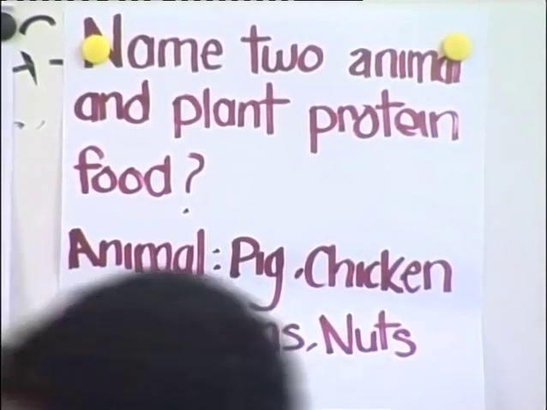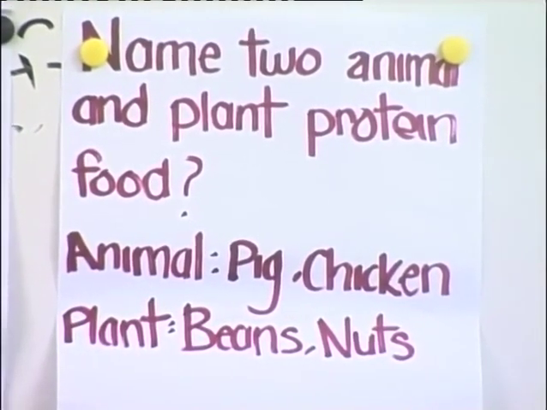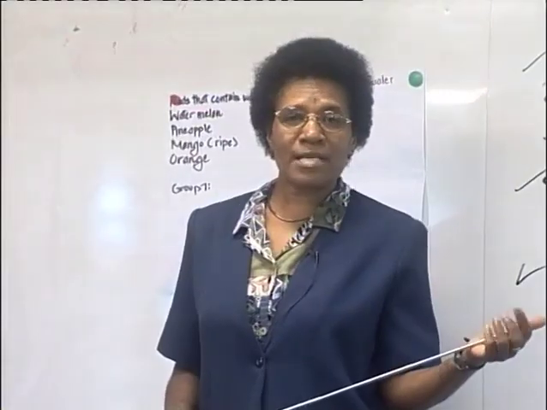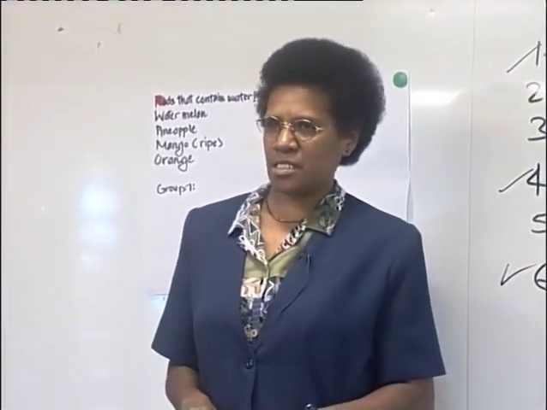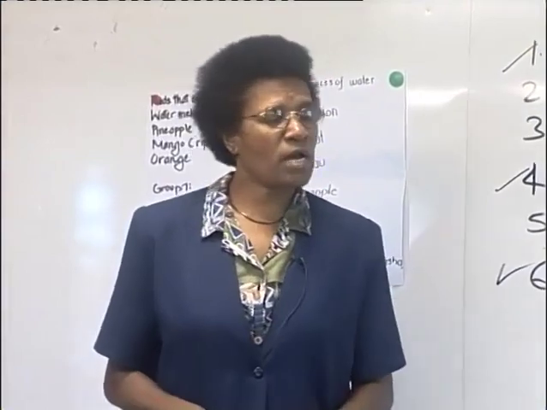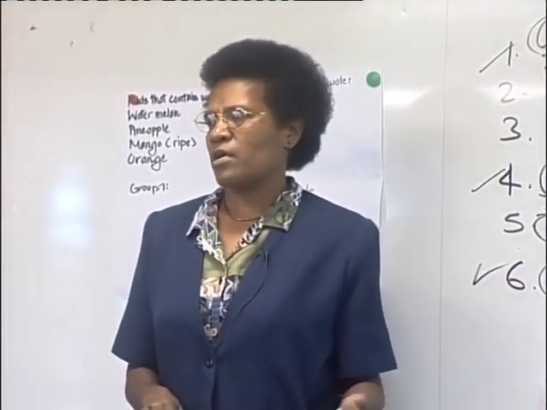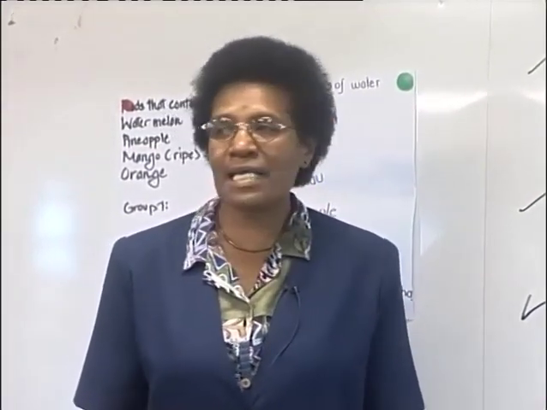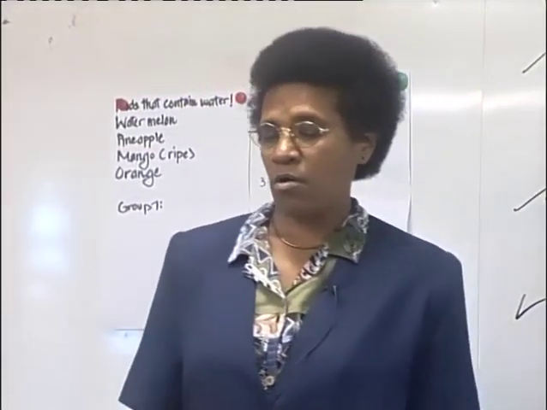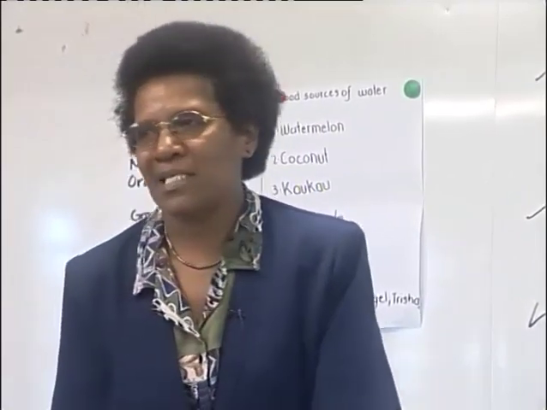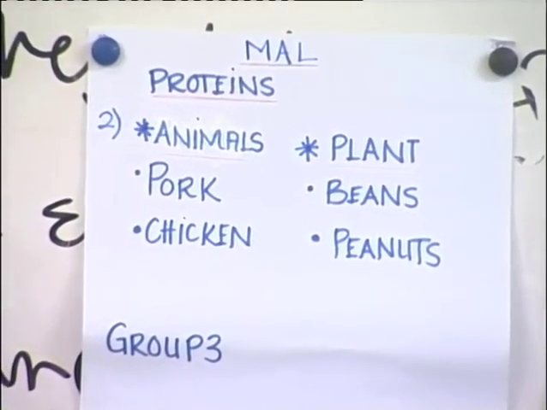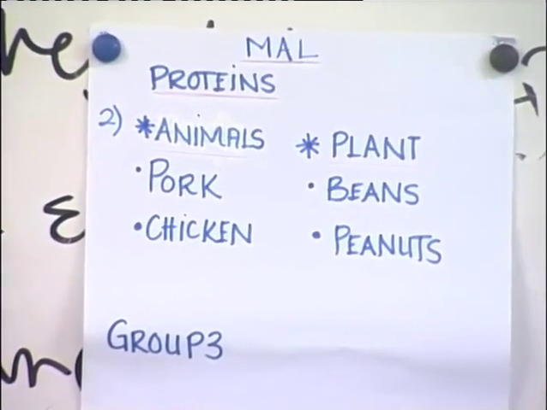Good, thank you. Now, protein, we get from both animals and plants. And that is why if you look up and see what your friends have, they have examples of protein that we get from animals and also from plants. Thank you. Groups 3 and 4 will have 5 and 6 first and 7 later.